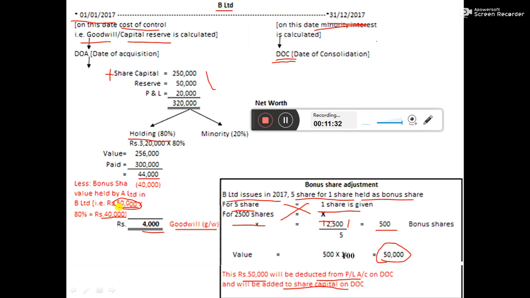And one more effect is that it has to be deducted from whatever calculation you are getting. Whatever calculation you are getting, you have to deduct it, because out of this 50,000, 40,000 is being taken by A Limited, that is 80%, and that 40,000 has to be deducted, and you will get 4,000 as goodwill.